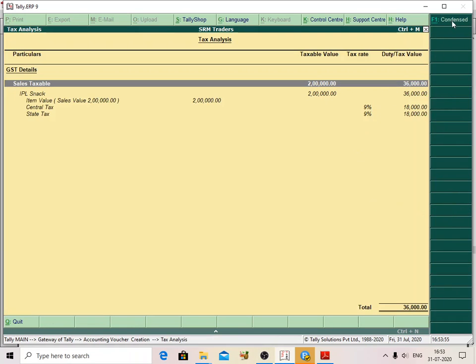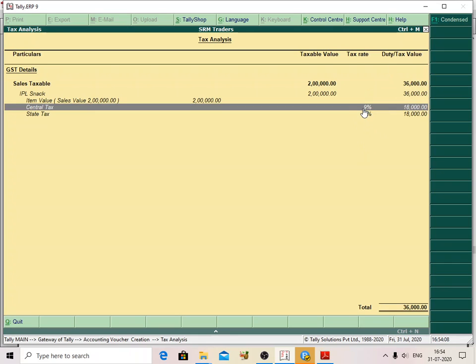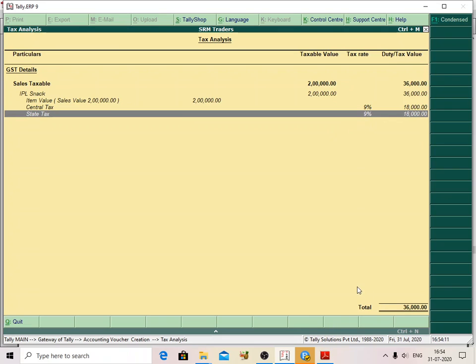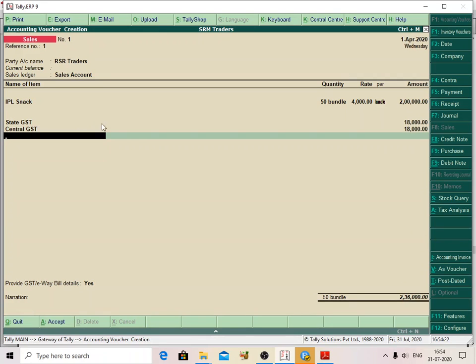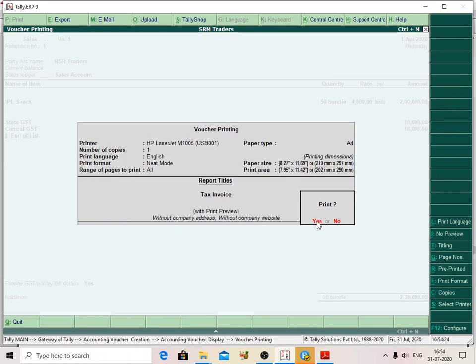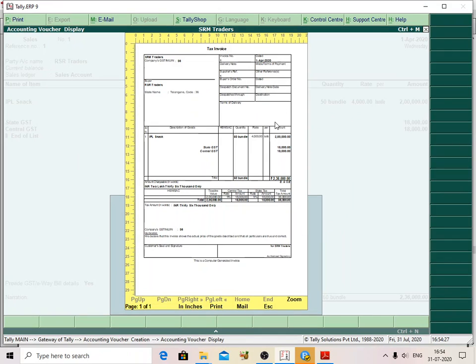Now I can check the tax rate here, in the tax analysis details: 9%, 9%. If you buy individually, the tax rate is different. Now the tax rate is 9% and 9%, which is the rate for one bundle. So for 50 bundles, the total amount is like this: on 2 lakhs, 36,000 rupees as GST. If you check the invoice, print invoice, yes, so this is the invoice: IPL snack bundle, 4,000 each bundle, 2 lakhs rupees.